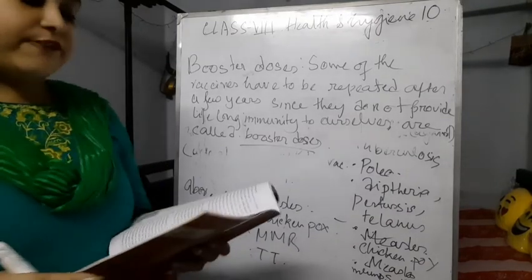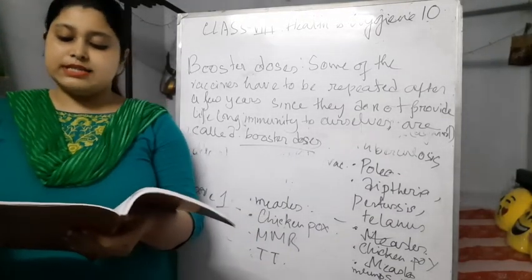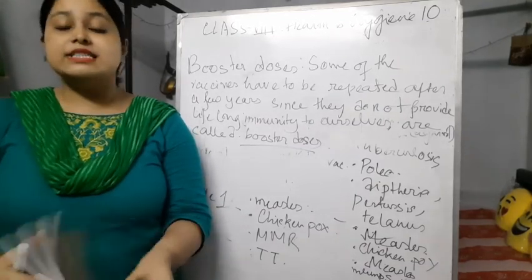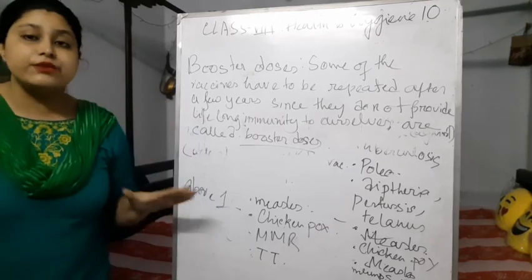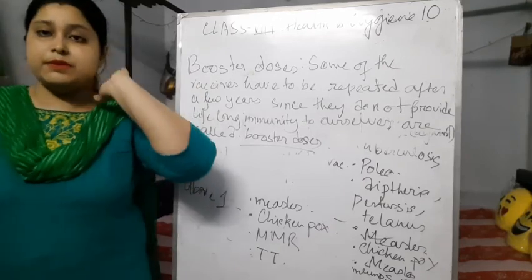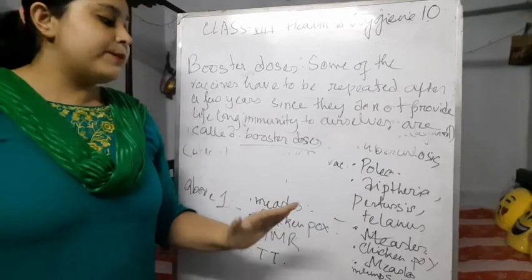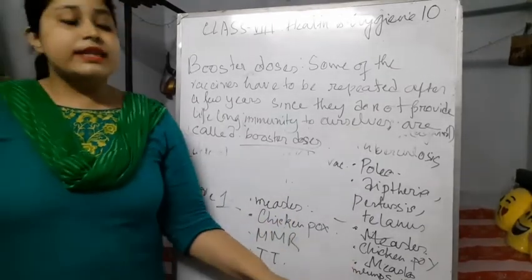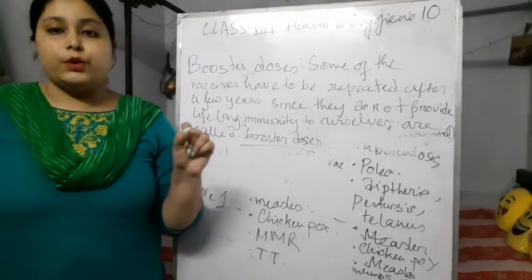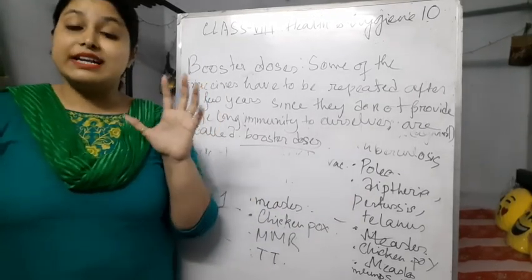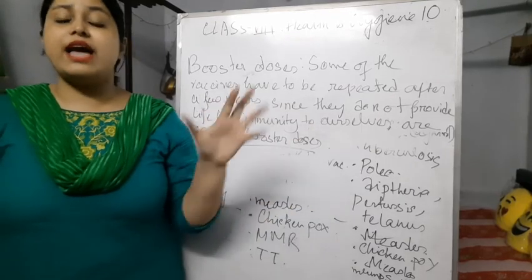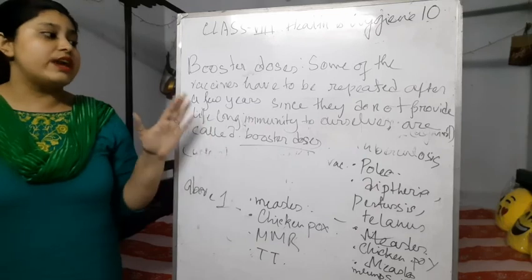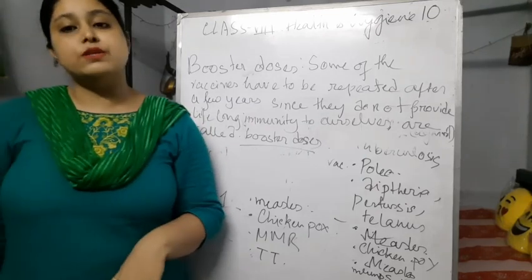A vaccination against a particular disease such as measles and typhoid will protect against that particular disease only. If we are only taking MMR, it can only give protection against measles, mumps, and rubella. It can't give us protection against polio. So we have to take all vaccines and complete our vaccination schedule properly. In this way, we can be protected from those dangerous diseases.